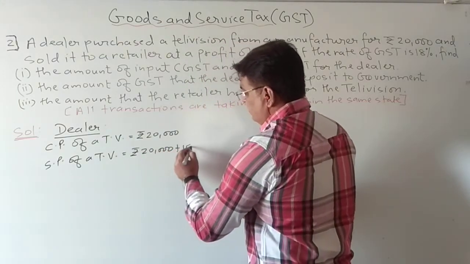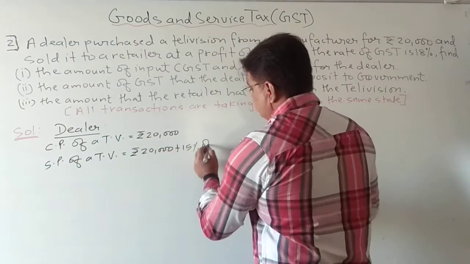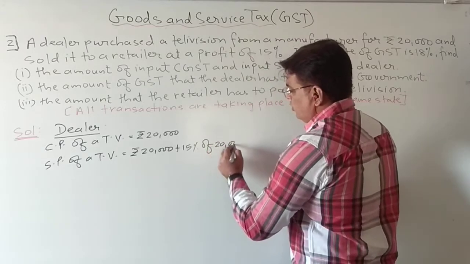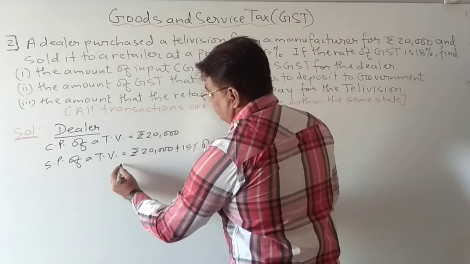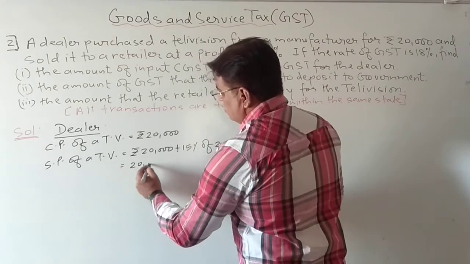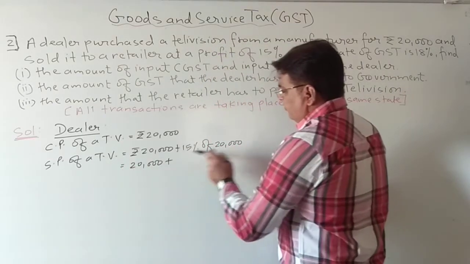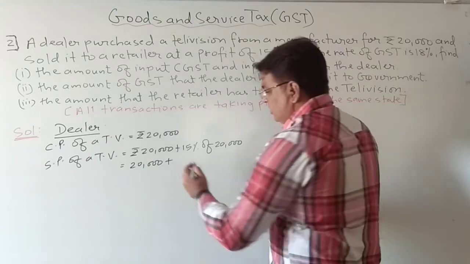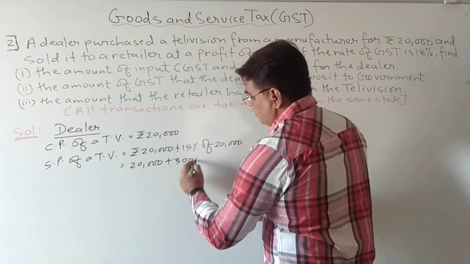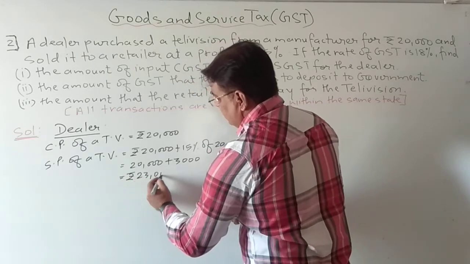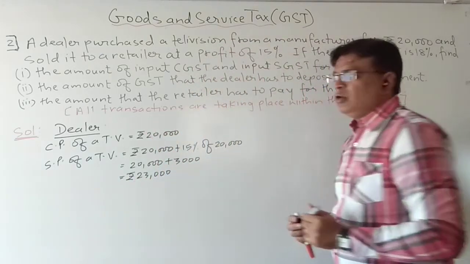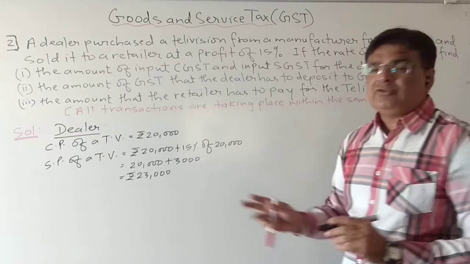plus he wants 15% profit. So 15% profit of 20,000. So that will be 20,000 plus 15% of 20,000, which is 3,000. So the selling price of the TV will be rupees 23,000. So we have found the cost price and we have found the selling price of a TV.